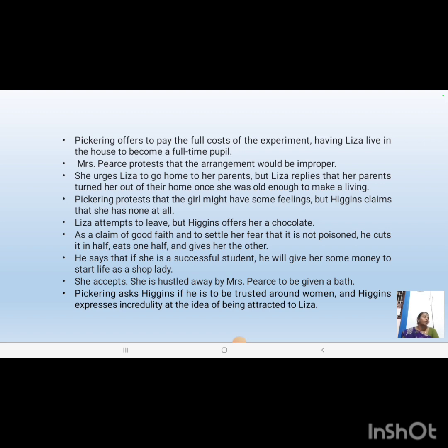But nobody will listen to her. They will decide that Eliza must be given good clothing, her physical appearance must be totally changed, her dressing, everything must be changed, not only phonetics. So, with this decision, they will send off Eliza to the washroom along with our maid Mrs. Pierce.